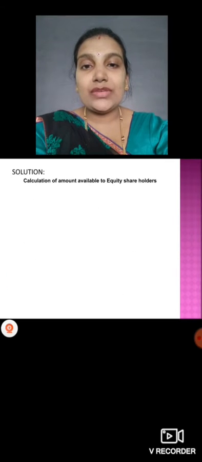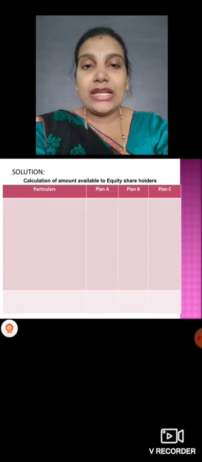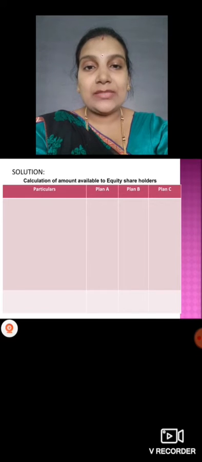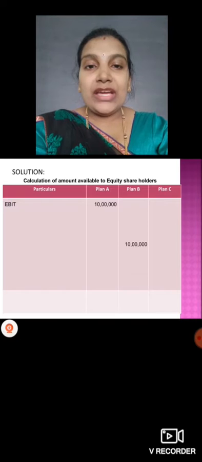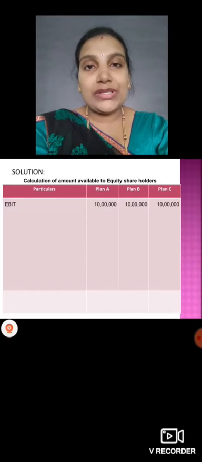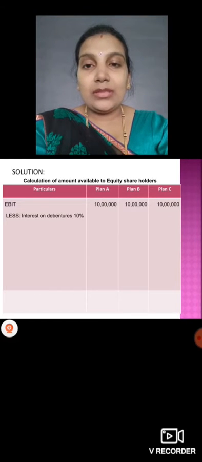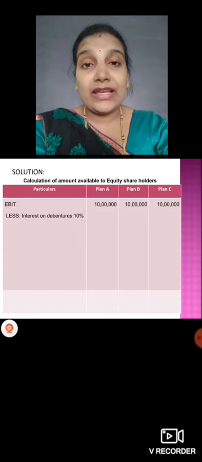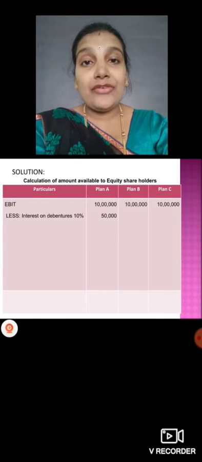So first we'll calculate the amount available for our equity shareholders in all three plans, A, B as well as C. EBIT is 10 lakh in all the situations. Less interest on debentures. Plan A, debentures 5 lakh, 10% gives 50,000.